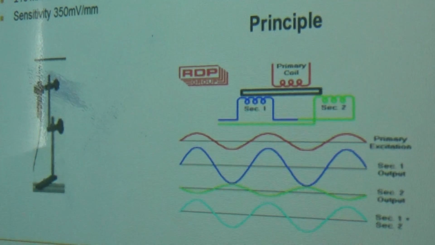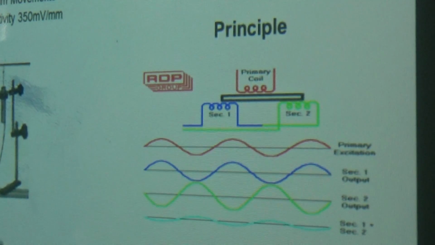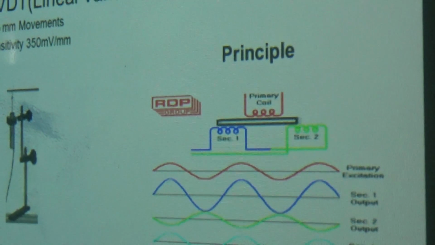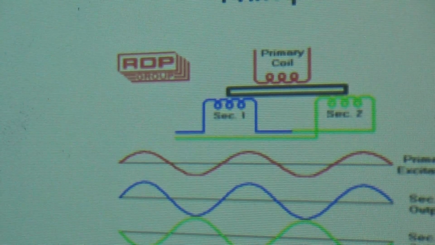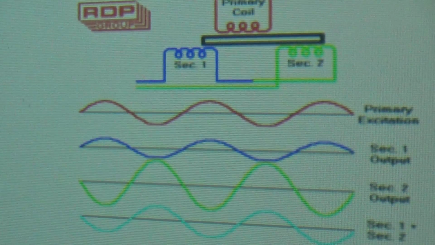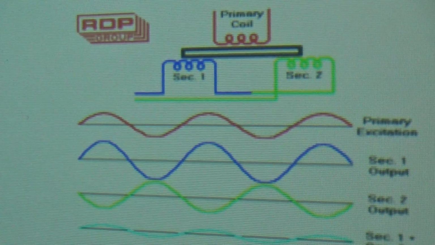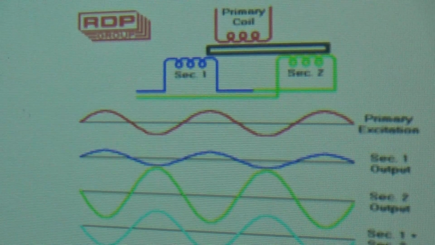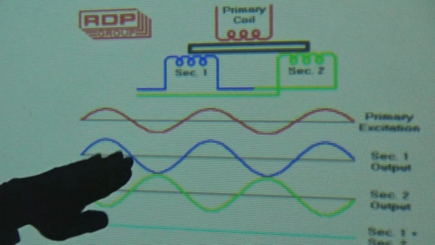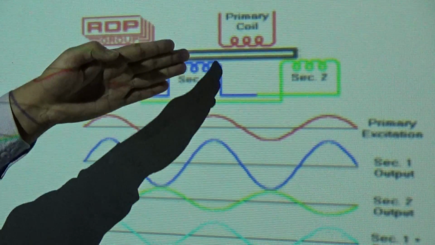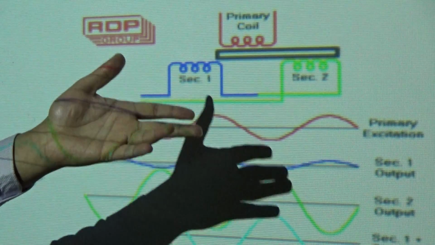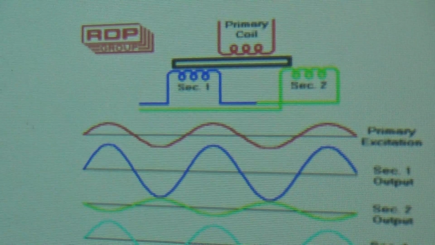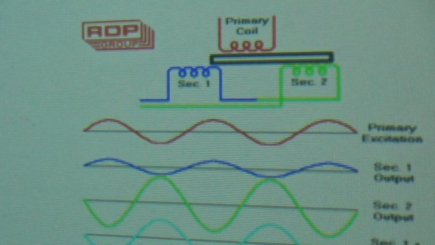For example, to understand the principle, we are using one primary winding here. Then we know from Faraday's law, suppose you have any inductance and current is flowing, it will generate a magnetic field near the environment. After that, this core is moving from left, like minus x to plus x, for example. Then it will disturb the generating flux. After that, we are going to receive the flux.